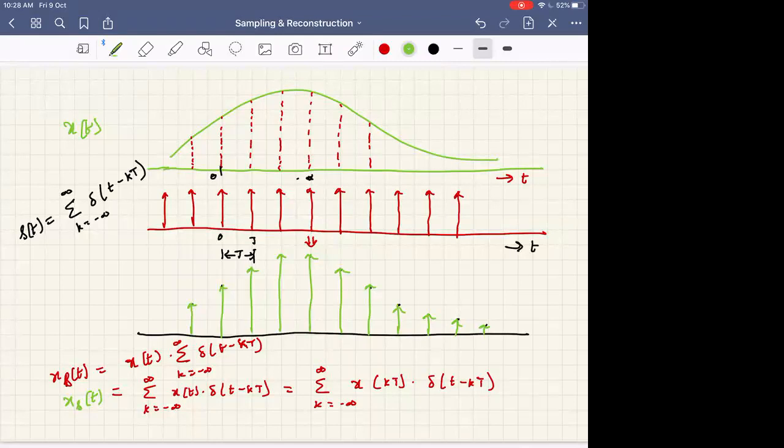Please note that these are all continuous time signals. I want to find the continuous time Fourier transform and understand the implication of this sampling. That is my objective. For doing that, what is the important step you should perform? Can one of you tell?